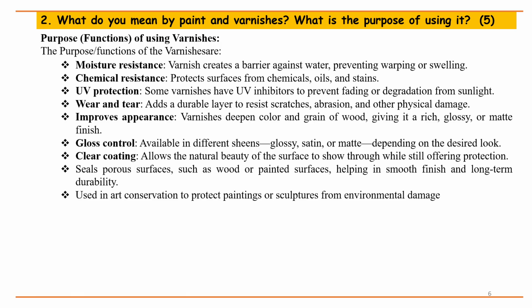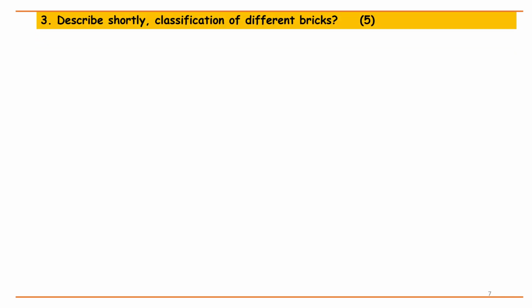Clear coating. Allows the natural beauty of the surface to show through while still offering protection. Seals porous surfaces, such as wood or painted surfaces, helping in smooth finish and long-term durability. Used in art conservation to protect paintings or sculptures from environmental damage. 3. Describe shortly classification of different bricks.